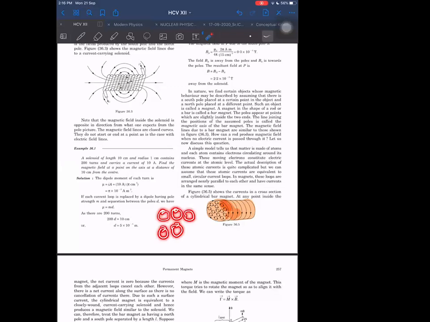So these are all supporting each other. All these electrons are supporting each other. They are revolving in such a way that the overall resultant of such small magnetic dipoles will be a big magnetic dipole.